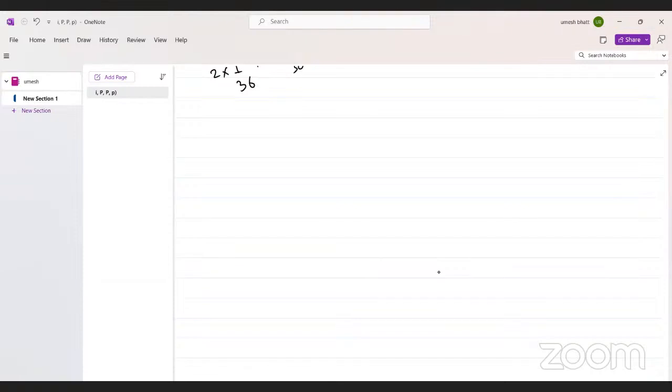Now what do we have? Bernoulli random variable. So what is the Bernoulli random variable? When we have just two outcomes coded as 0 and 1, the random variable only takes the value 0 and 1.